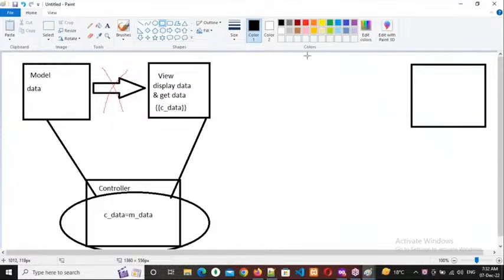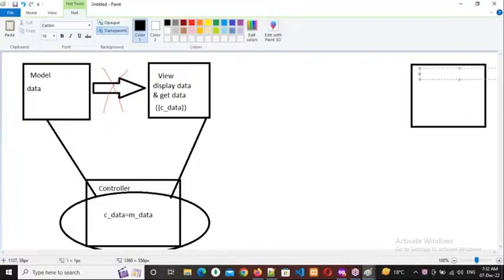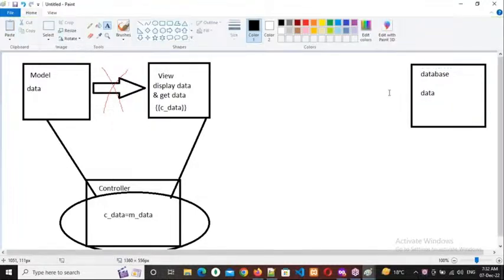What does the database contain? Data. In which format does the database contain the data? Respond, everybody. Rows and columns. Tables. No, I'm not asking about queries. Table format. That means rows and columns. We will store the data in tabular format. That is also okay.